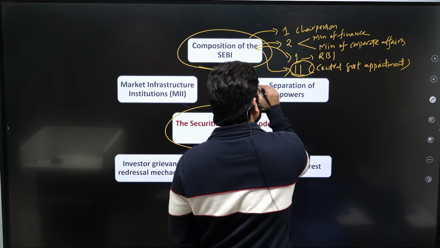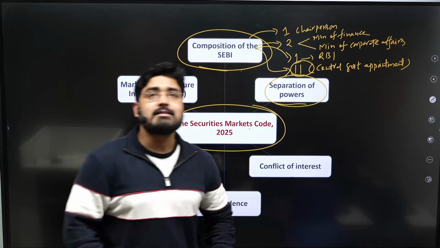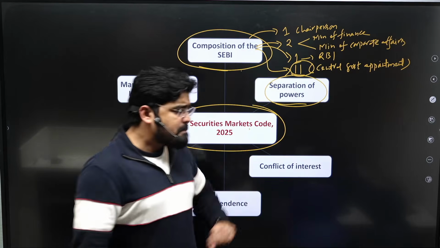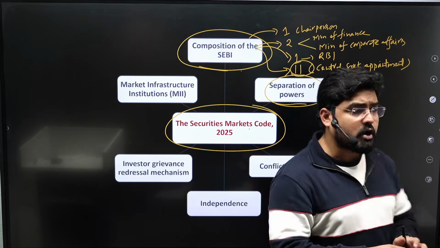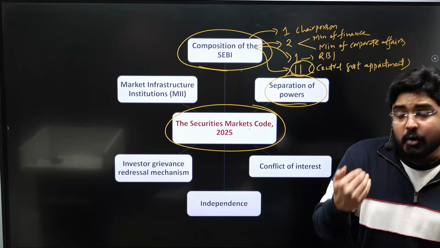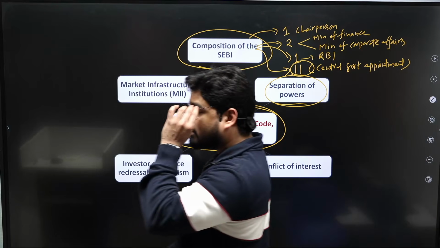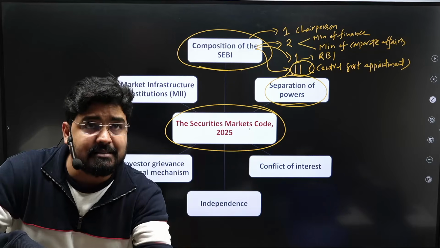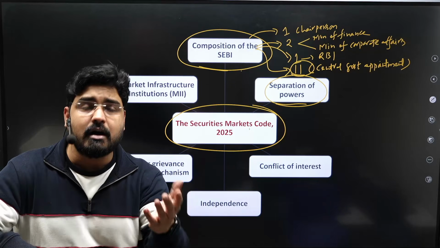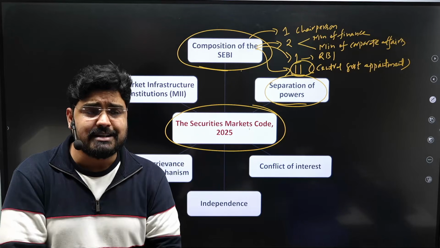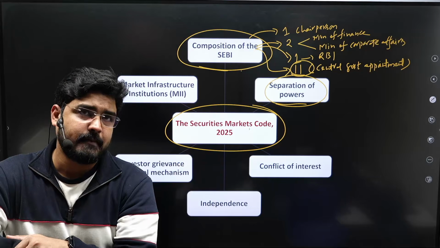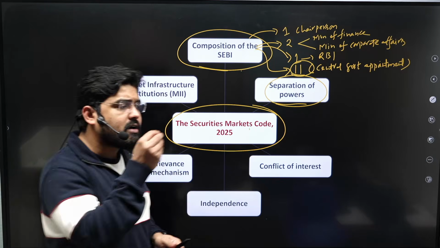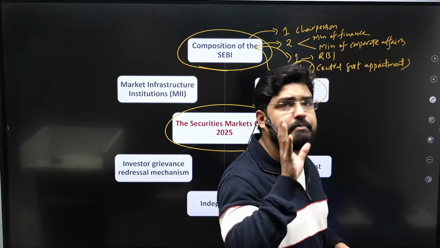And the second important change is the separation of powers of these members. See, the main purpose of the SEBI is to protect the interest of the investors in the market. That means to regulate any sort of wrongdoings, any sort of malpractices like insider trading or leakage, conflict of interest, corruption, this and that. Right? So for that reason, SEBI was given certain quasi-judicial powers and quasi-investigation powers.